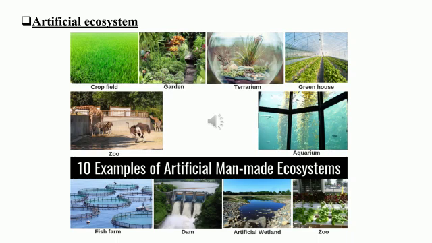Wherein a living component, that is a fish, that is a biotic, is interacting with the non-living components, that is abiotic, that is nothing but a mini ecosystem, right? Water ecosystem. So you are making it with your own hands, that is the aquarium you are culturing with your own hand, that is made by you. That is why we call it artificial ecosystem, right?